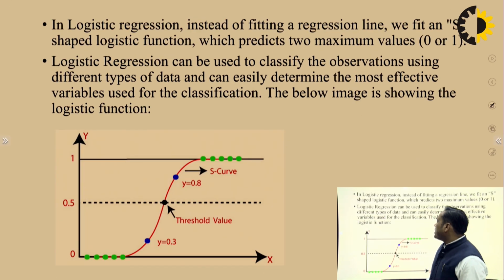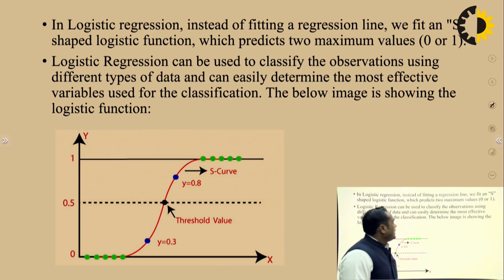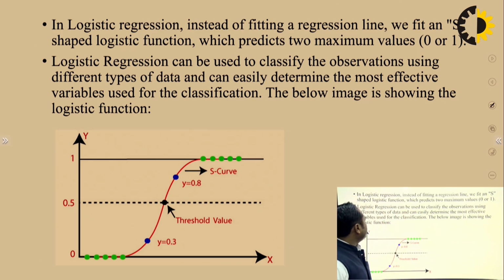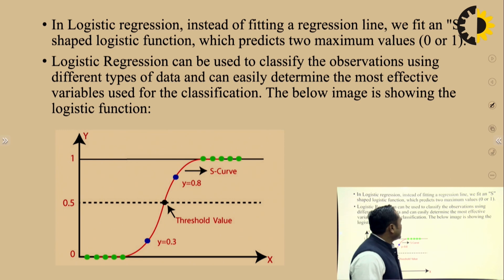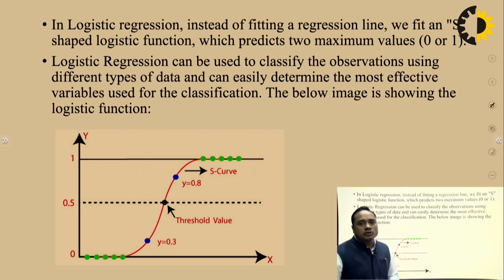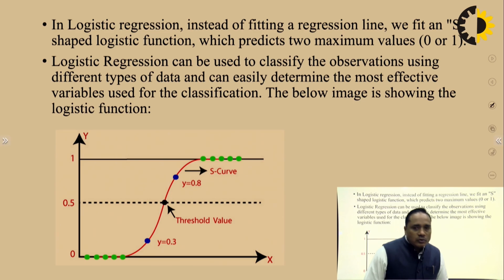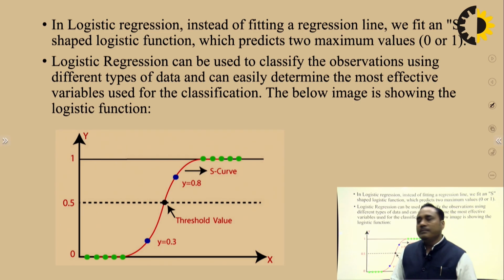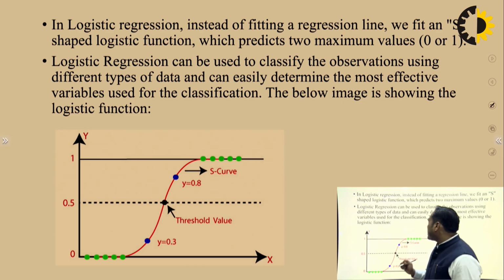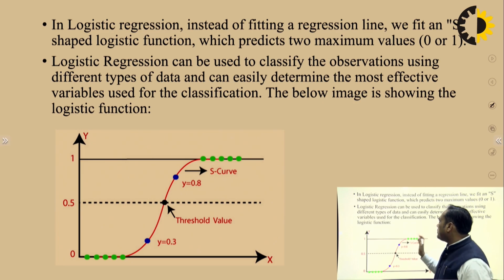In logistic regression, instead of fitting a regression line, we fit an S-shaped logistic function which predicts two maximum values, either 0 or 1. So we are going to predict the value in between 0 and 1. So logistic regression can be used to classify the observation using different types of data.